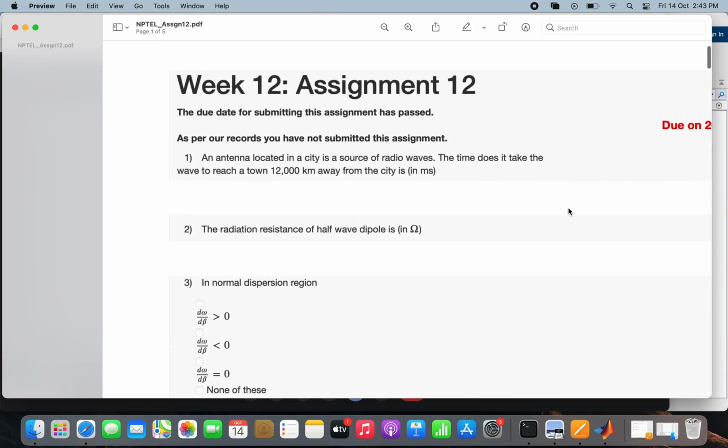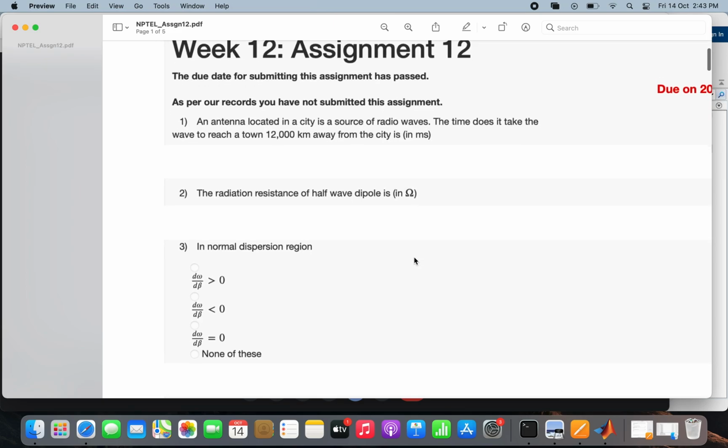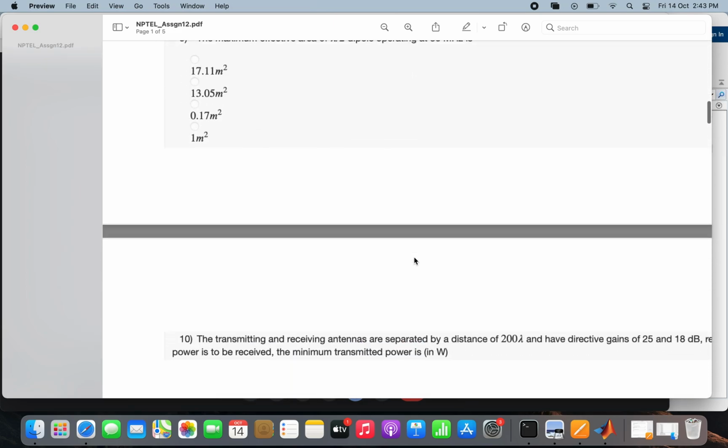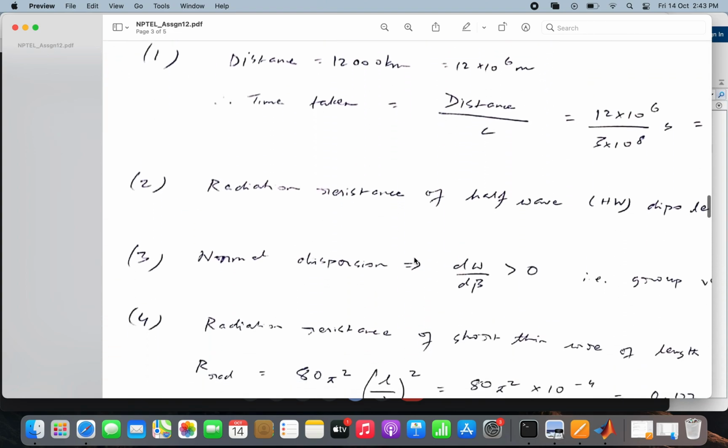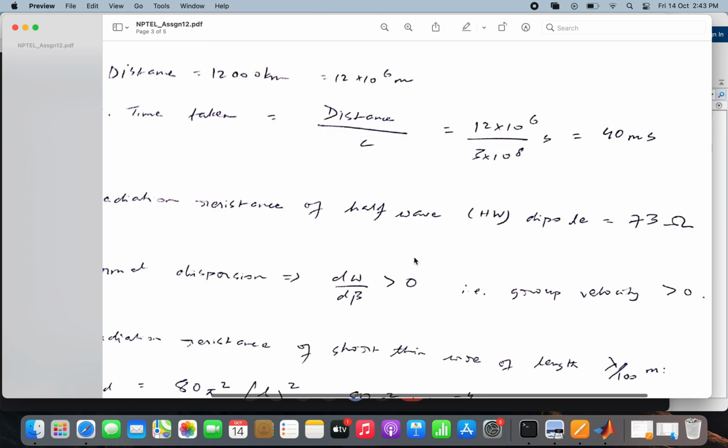And the second question asks, what is the radiation resistance of a half wave dipole in ohms? This has been stated in many engineering books. The radiation resistance of a half wave dipole is approximately 73 ohms.